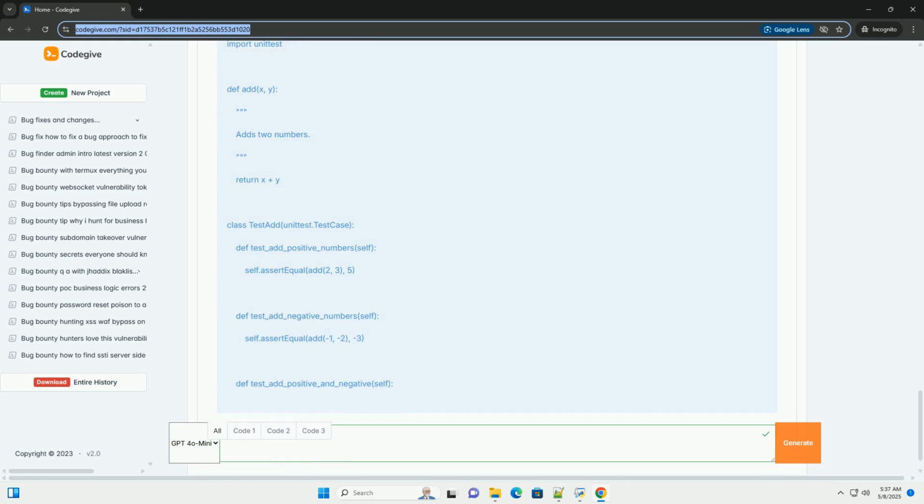Code quality attributes. Readability. Code that is easy to understand and follow. Use meaningful variable names, consistent indentation, and comments where necessary. Maintainability. Code that is easy to modify and update without introducing new bugs. This often involves modularity and separation of concerns. Testability. Code that can be easily tested to verify its correctness. Well-defined interfaces and minimal dependencies aid testability.